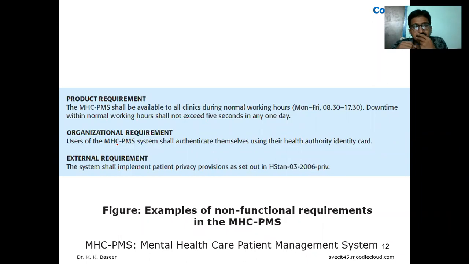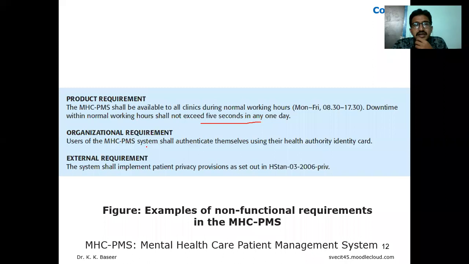If you read out the statement: the MHC PMS shall be available to all clinics during normal working hours, Monday to Friday, 8:30 to 5:30. Downtime within these normal working hours shall not exceed 5 seconds in any one day.